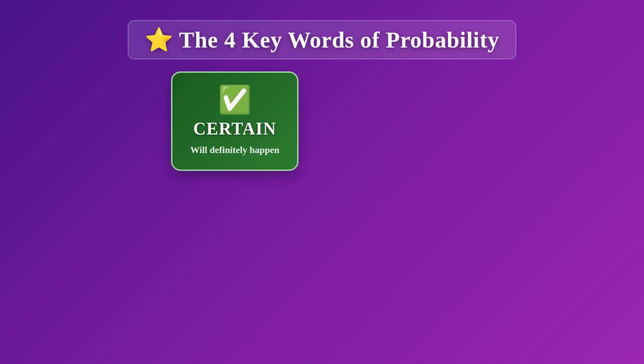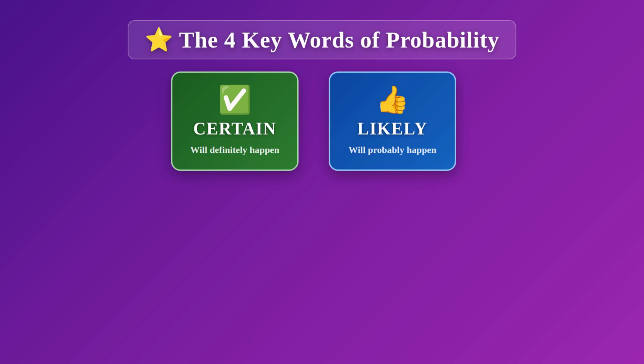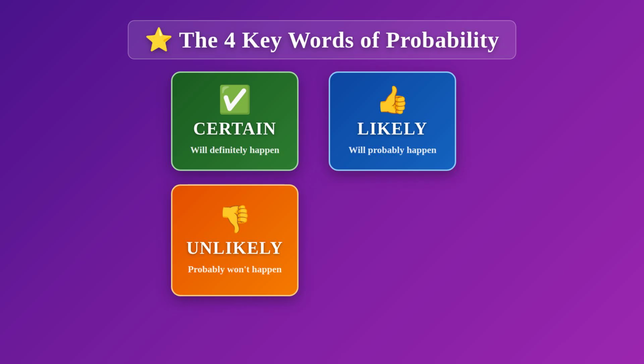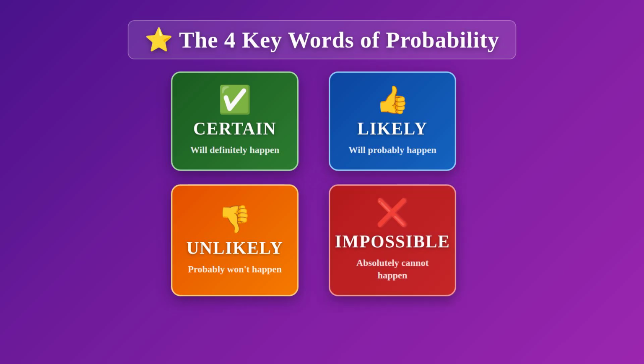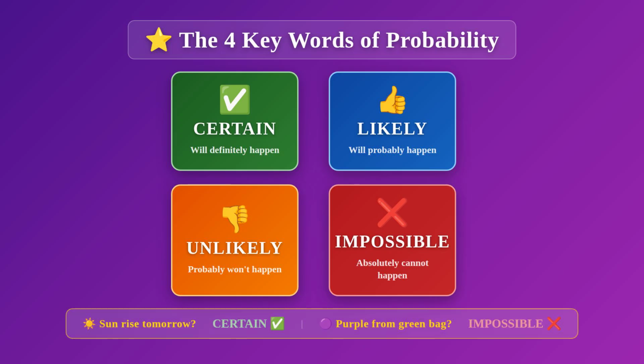Here are your 4 probability superpowers. Certain means something will definitely happen, no doubt about it. Likely means it will probably happen, good chance, but not guaranteed. Unlikely means it probably won't happen, low chance, but still possible. And impossible means there is 0 chance.